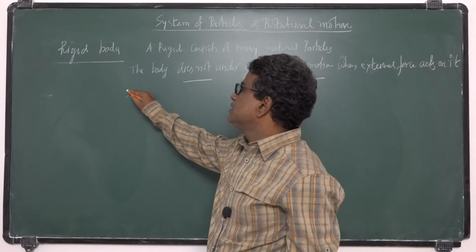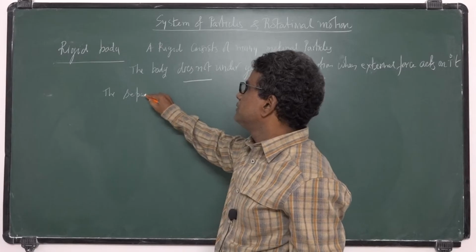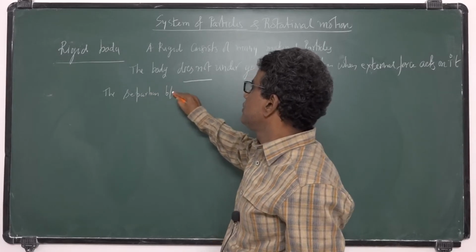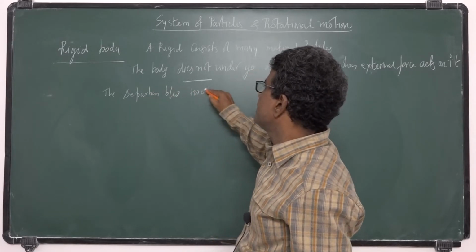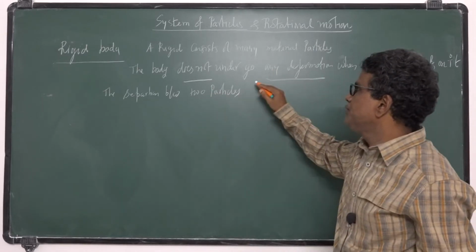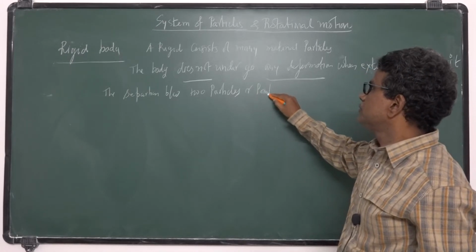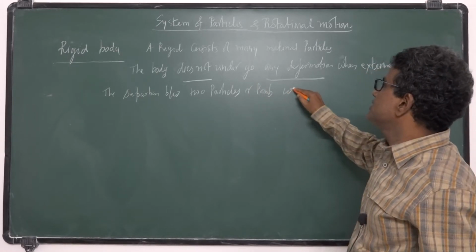That is, the separation between two particles or points will remain the same.